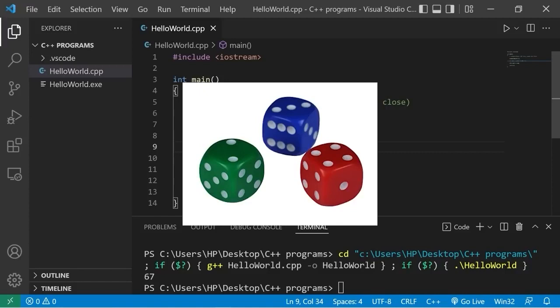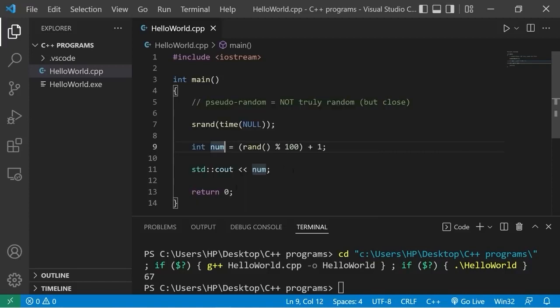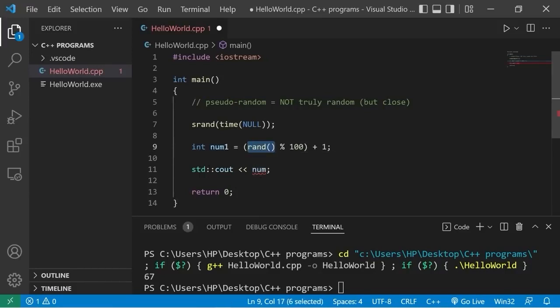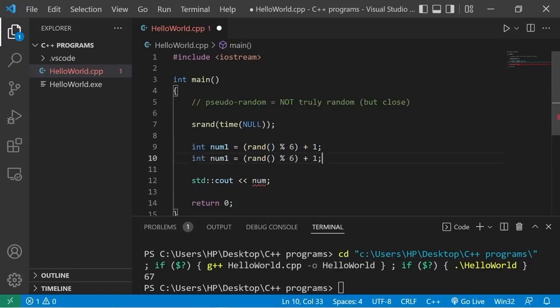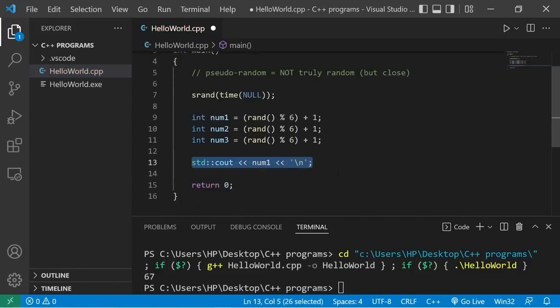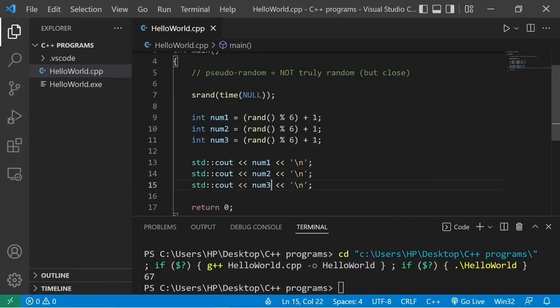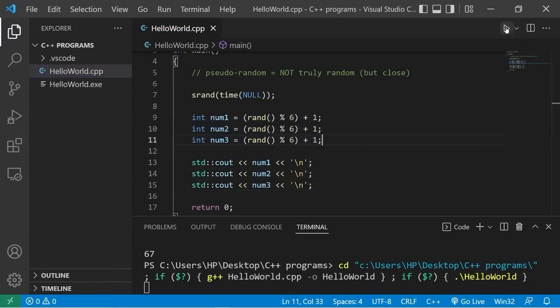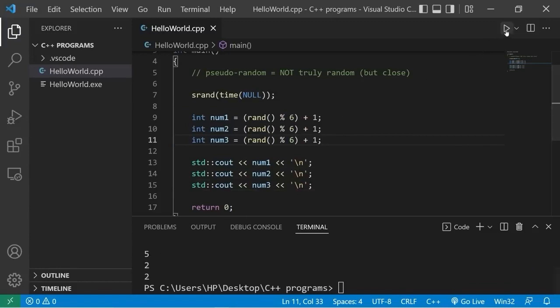Now I need to roll 3 6-sided dice. I'm going to create 3 variables. Let's name this num1, rand function modulus 6 plus 1. Then let's copy this, paste it twice. We have num1, num2, num3. Let's display num1. I'll add a new line. Then do this 2 more times for num2 and num3. So our 3 dice that we're rolling are 5, 2, 2. Then again, 3, 1, 4.